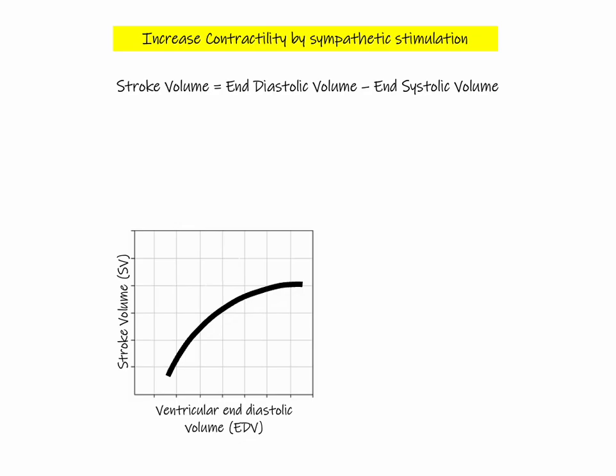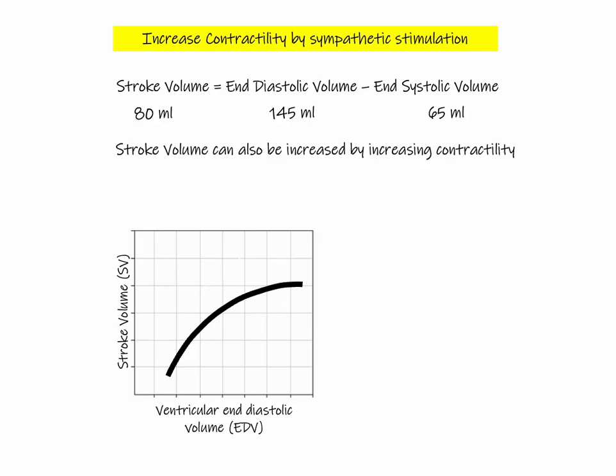Now we can demonstrate this increased contractility by a particular descriptive phrase or number. Let's look at some volumes here. Let's say we start out with an end-diastolic volume of 145 milliliters and an end-systolic volume of 65 milliliters. This would give us a calculated stroke volume of 80 milliliters. If we increase contractility, if we have this positive inotropic effect by sympathetic stimulation, we still start off at the same end-diastolic volume. Remember, that's how we discuss contractility, as the effect at the same end-diastolic volume.